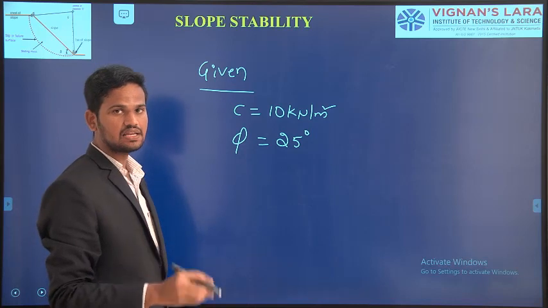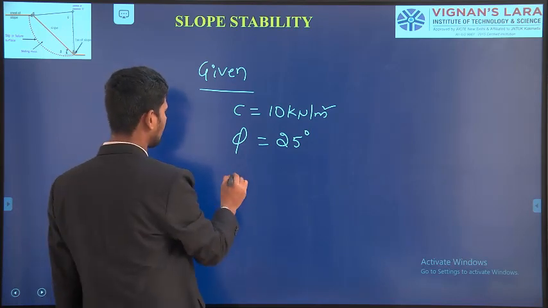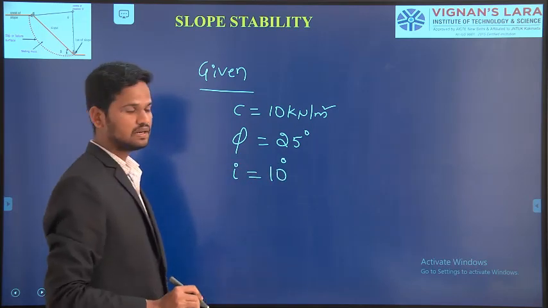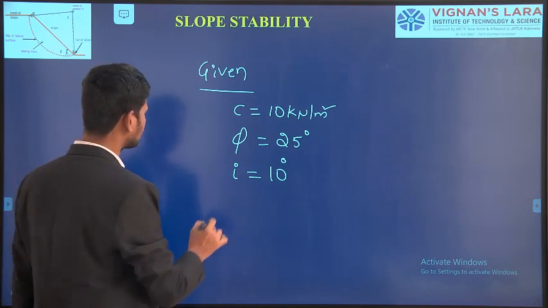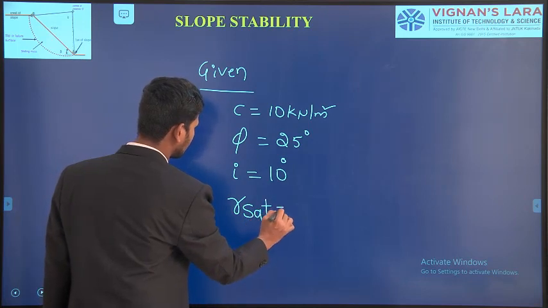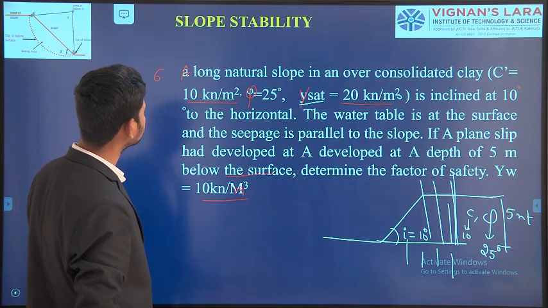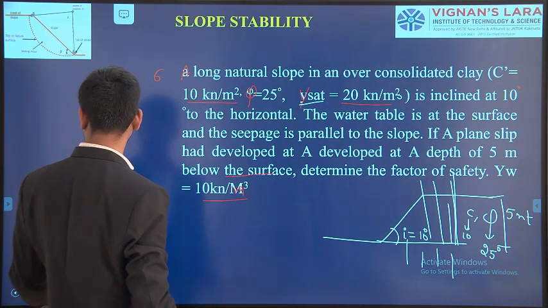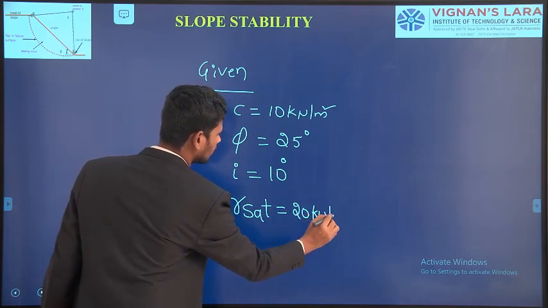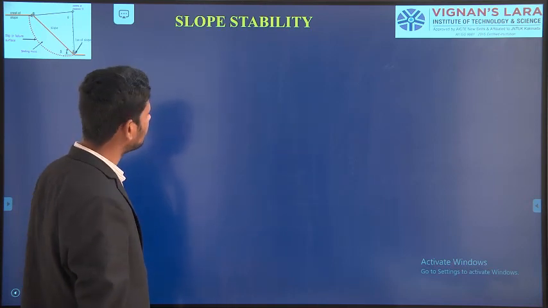As well as the soil is making an angle of 10 degrees to the horizontal ground surface. That angle of inclination to the horizontal ground is given as 10 degrees. They are also given the saturated unit weight of the soil mass, gamma sat, equal to 20 kilonewton per meter cube. These are the various parameters given in the problem.